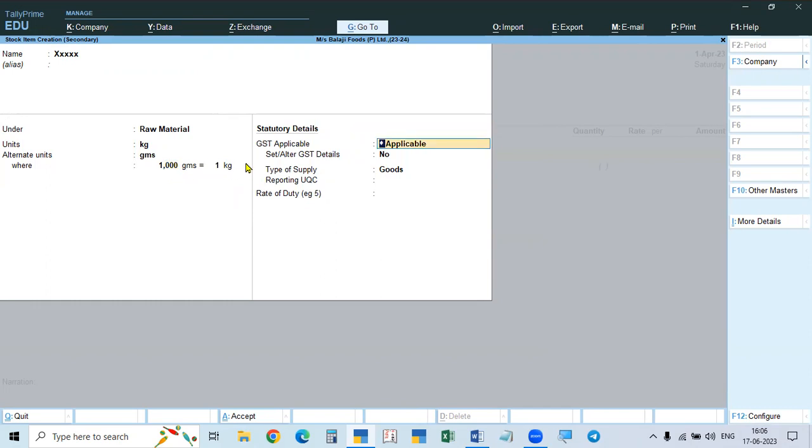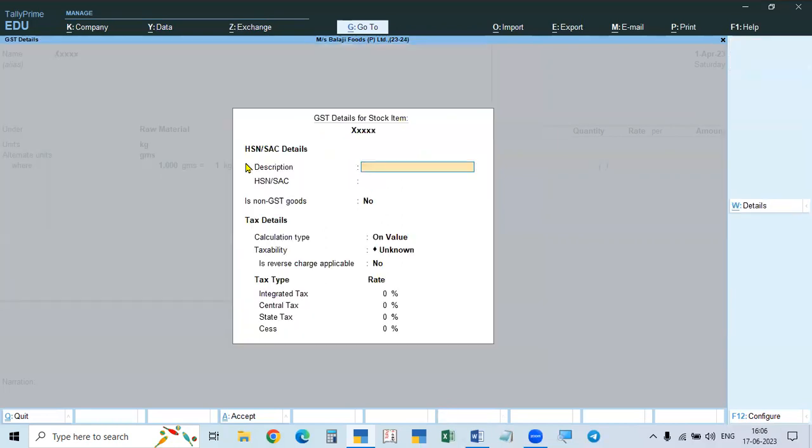Okay. And after that, come to this side, GST applicable. Then set or alter GST details. Yes, take it and give the number, and then come to the taxable, and give the rate. Here all are good products that I give 5%. But for milk is there. For milk, I have taken them as not taxable. I have taken them as exempt. Only milk I have taken exempt, and all others are taken as taxable, and 5% I give.